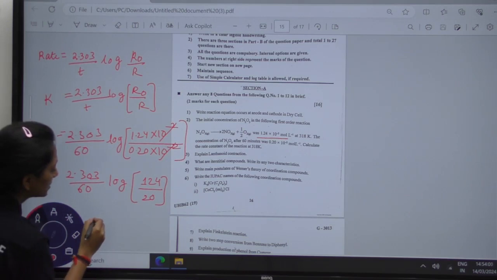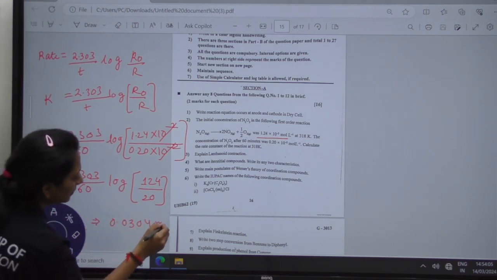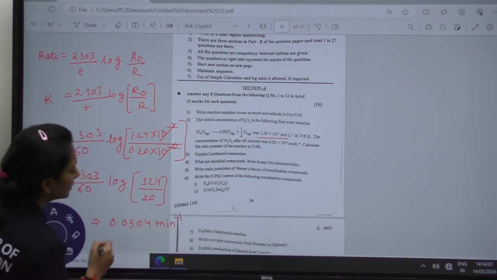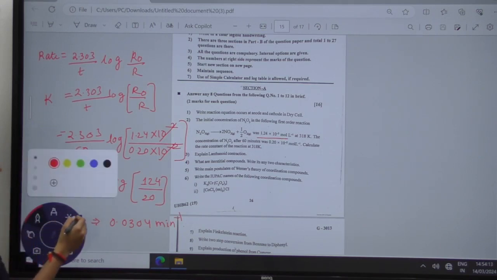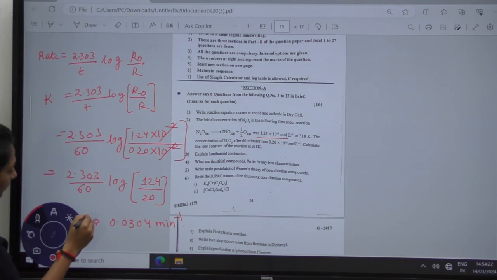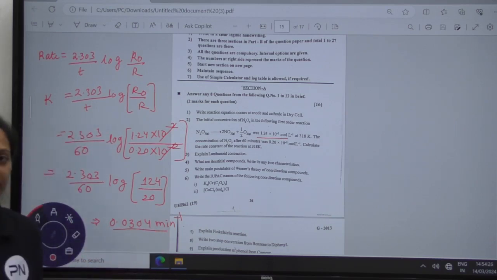On solving this we get 0.0304 minute inverse. So the value of K is 0.0304 minute inverse. Okay, moving to the next question.